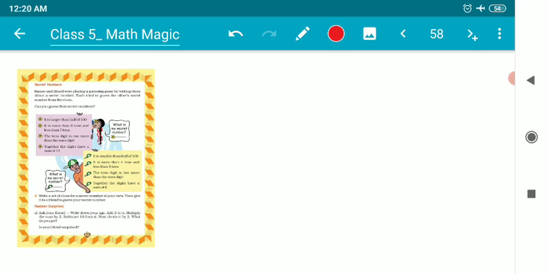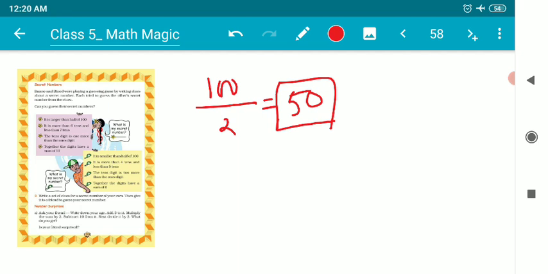Now the pattern of the secret number. It's a very interesting thing, children. How to deal with this secret number? They have already told us, and we have to just imagine some number. The clues are given. What is a clue? It is larger than half of 100. What is half of 100, children? Half of 100 is 50. So I will imagine something which is more than 50, greater than 50. So it starts from 51. It can be any number.